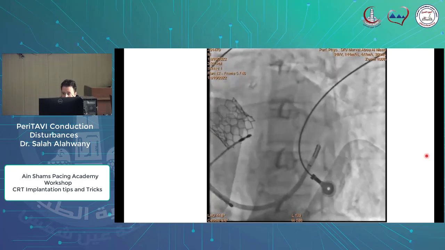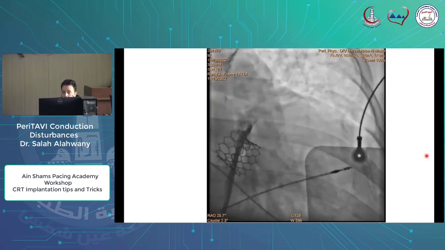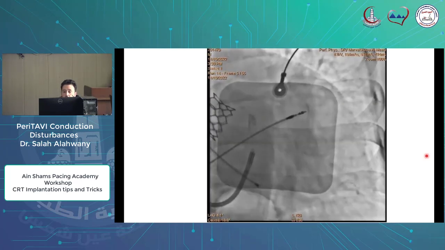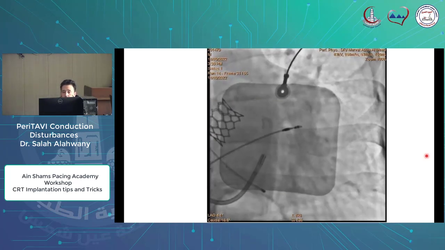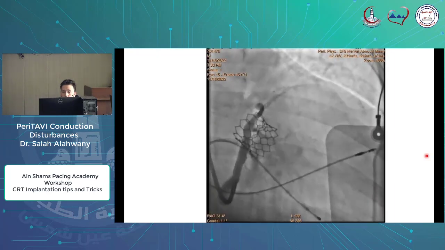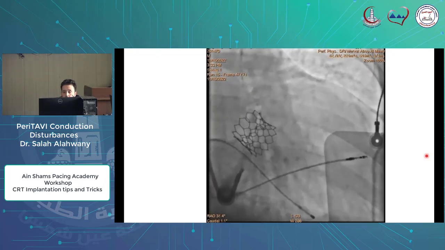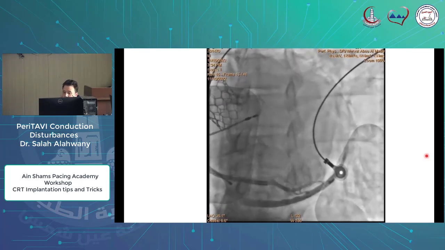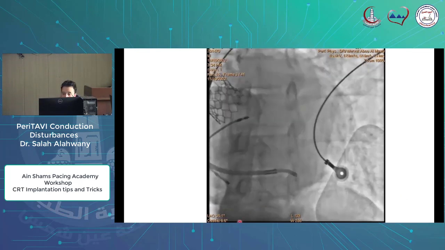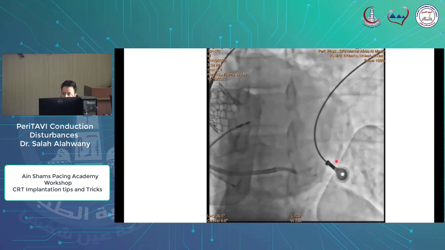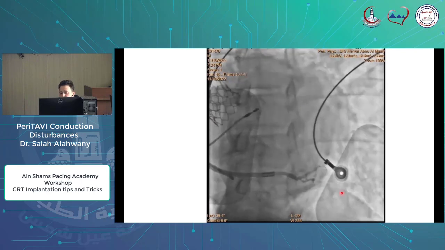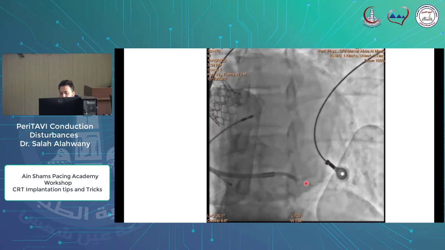I will show the RAO view now. Very tiny, very difficult. So we did another injection and found this huge, gigantic vein, a tributary related to the middle cardiac vein.